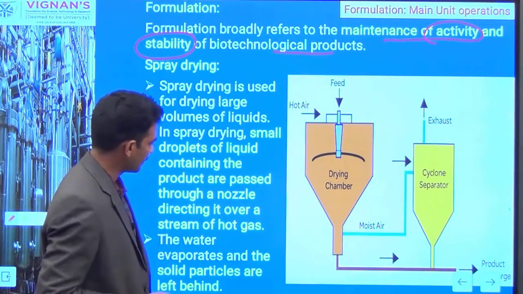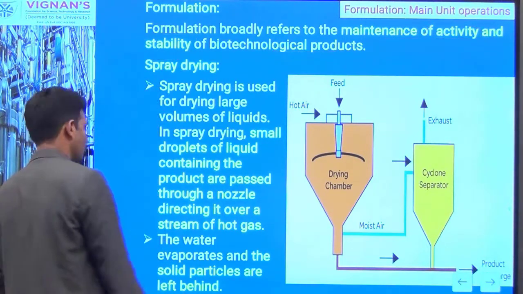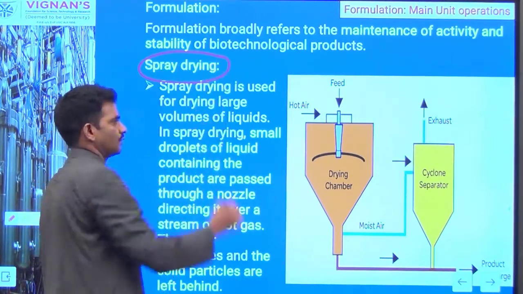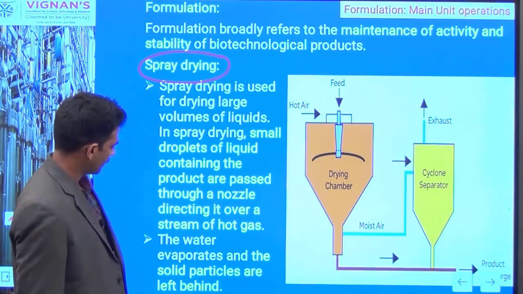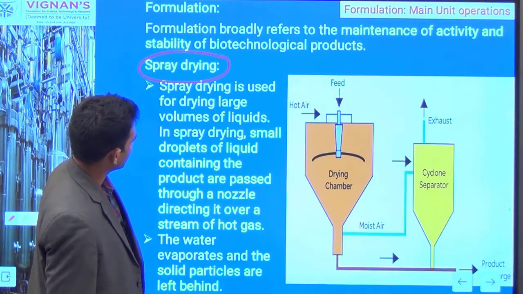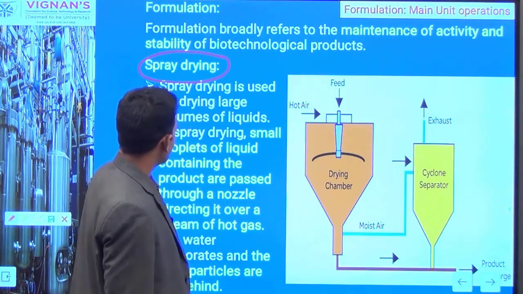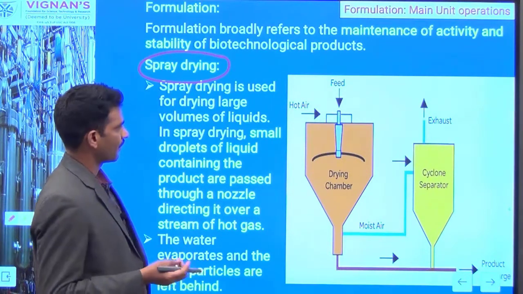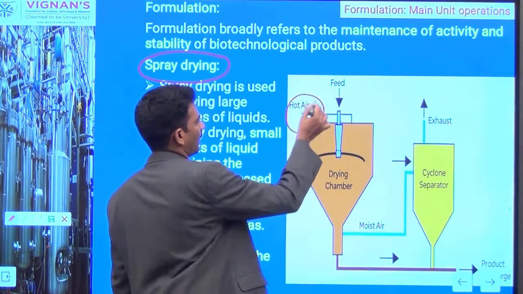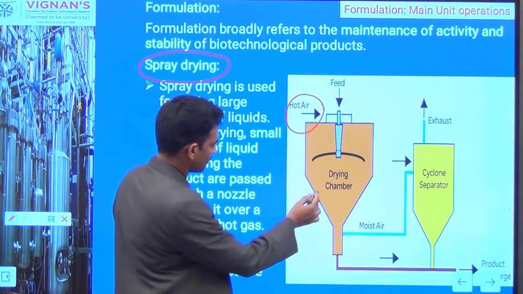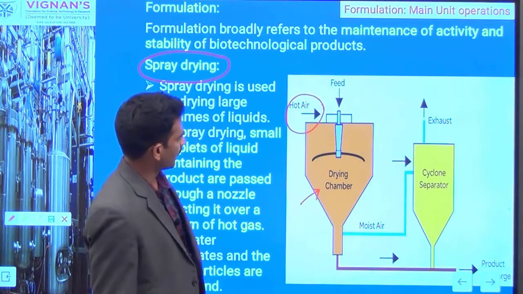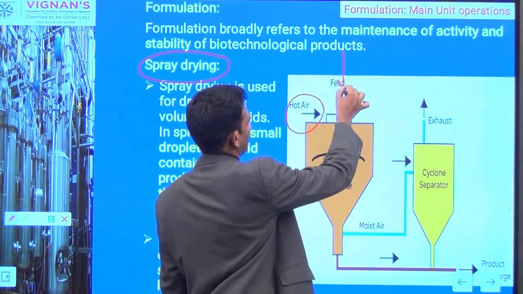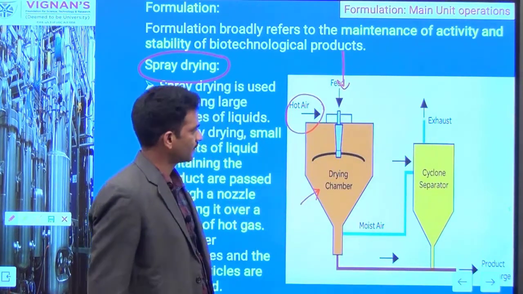This can be done by using different unit operations. Your unit operation selection is typically based on what kind of product you are working with. So we can use the spray drying process. Here spray drying is one of the most important unit operations for recovery of bioproducts. For example, most probiotics can be formulated this way. Spray drying is nothing but converting a liquid into a powder by passing the liquid solution through hot air. There is a drying unit you can observe here. Now this drying unit you can pump with hot air, and you can pump the feed from the top side of this dryer.